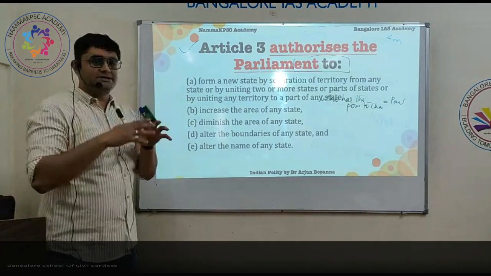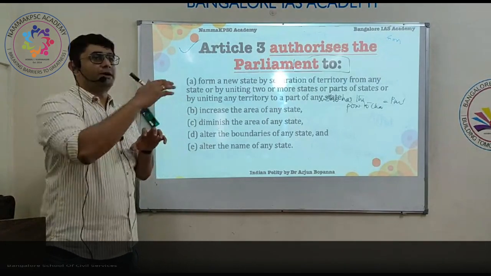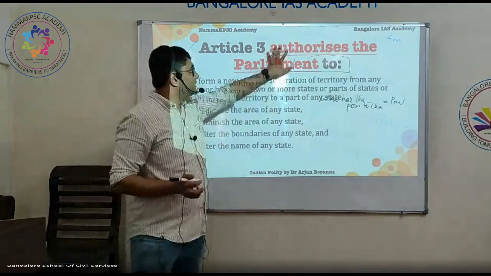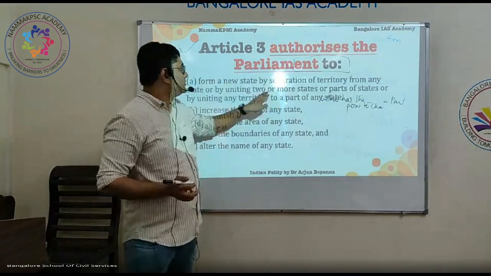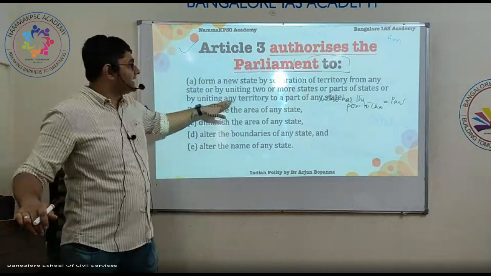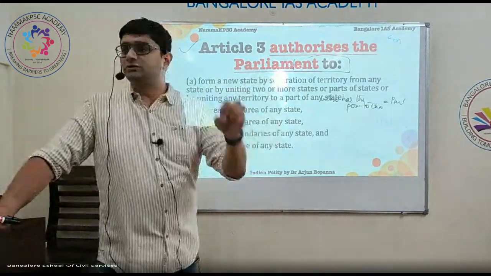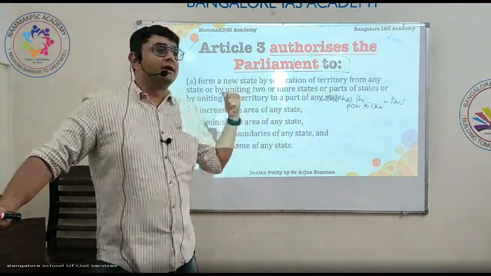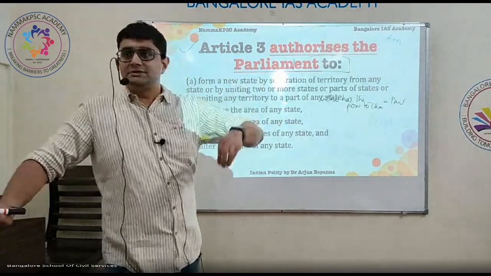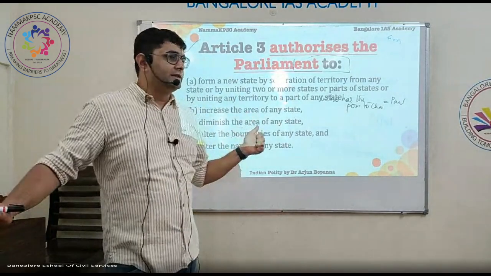Mysore state was merged with some parts of Hyderabad Karnataka, some parts of Tamil Nadu, some parts of Maharashtra, and made into Karnataka. That was also done under Article 3. So if tomorrow Ladakh is merged with Uttarakhand, it can also be done under Article 3. Is that understood? So any changes to the existing system is done under Article 3.